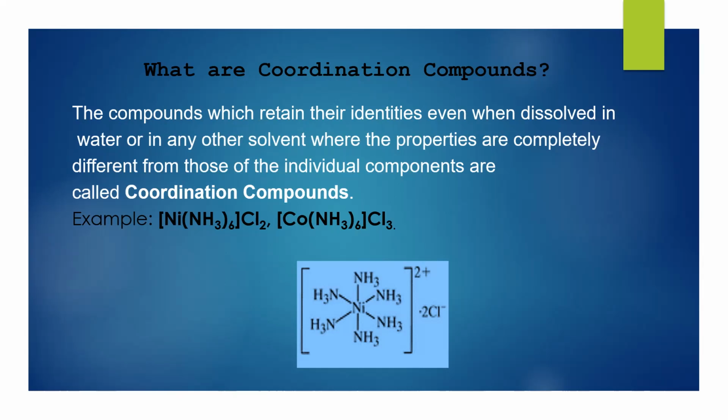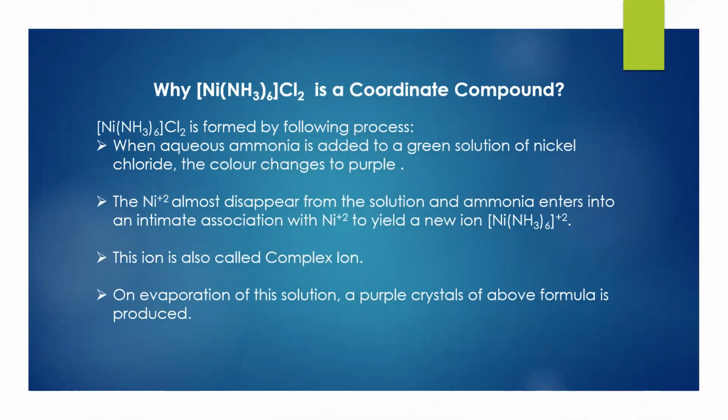For example, nickel hexaammine chloride. This is a compound which, when dissolved in water, you can see that it gets separated as chloride ion and a complex ion. Similarly, cobalt hexaammine chloride. While nickel hexaammine chloride can be called a coordinate compound.